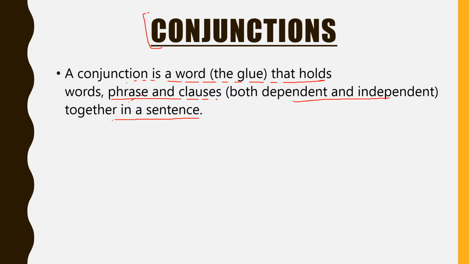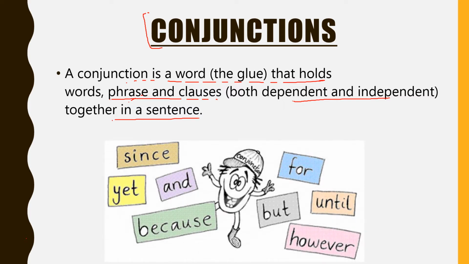Clear? Also, see here in this given diagram that words like since, yet, and, because, but, for, until, however, all these are conjunctions or the joining words. Let us understand now the phrases and clauses. What is phrase and what is clause?